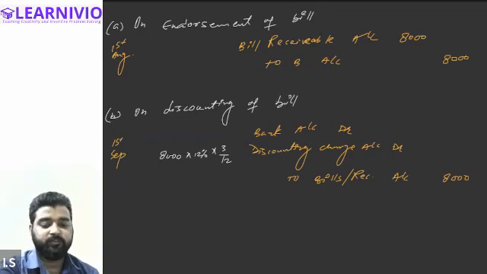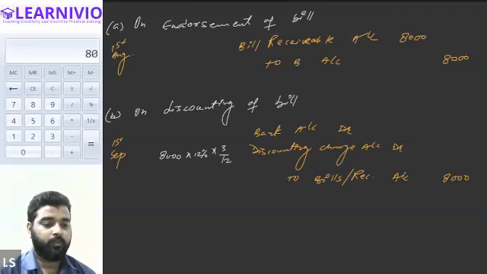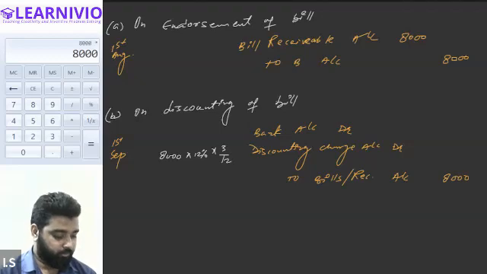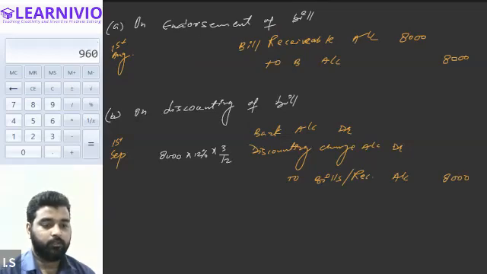Tell me everyone, what will be the value after calculation? 8,000 into 12% into 3 by 12.